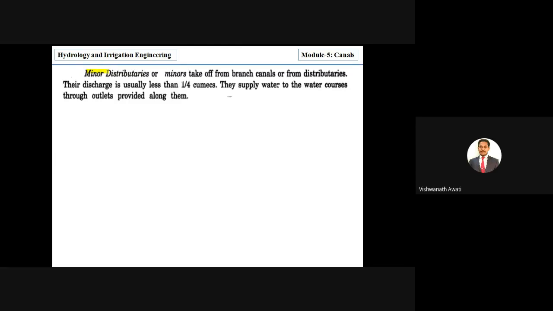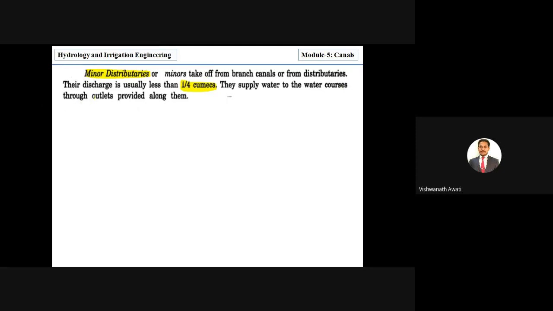By the name only you can understand very easily. It is a distributary but comparatively minor. It takes off from branch canals or from distributaries. The discharge is usually lesser than 1/4 qmax. And they supply water to the water course through outlets provided along them.